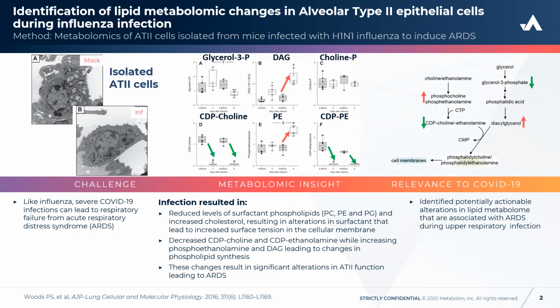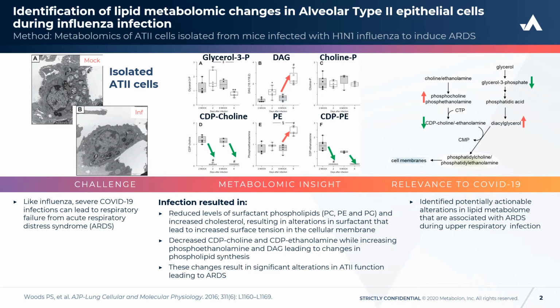Global metabolomics were performed on these isolated AT2 cells. This is important because these are the primary site of infection for influenza virus. And acute respiratory distress syndrome in influenza infection is associated with significant alterations in AT2 functions. So the investigators were wondering if there would be metabolomic changes that were also associated with ARDS in these cells.